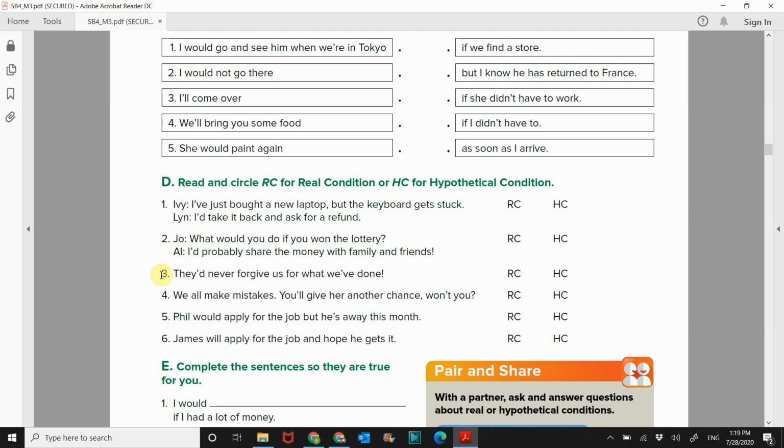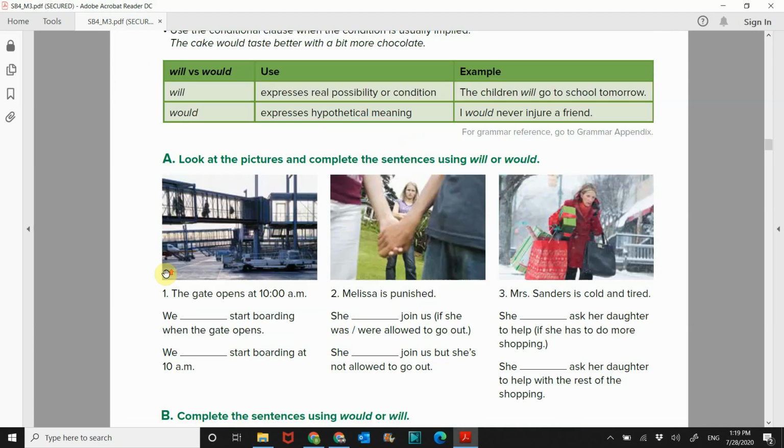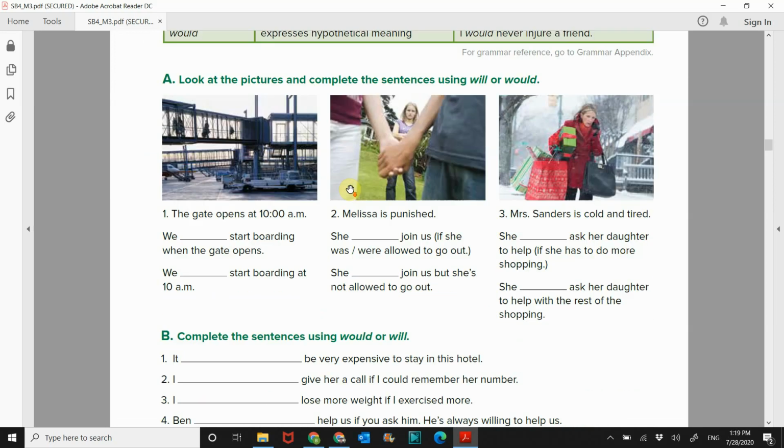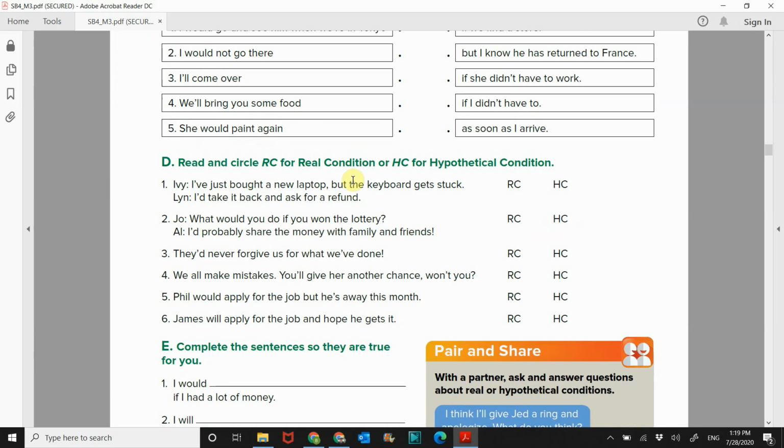Do you think that is real or hypothetical? A difficult one. So let's go back up. All right, so would is for hypothetical. So they would, this apostrophe D is would, so that is a hypothetical.